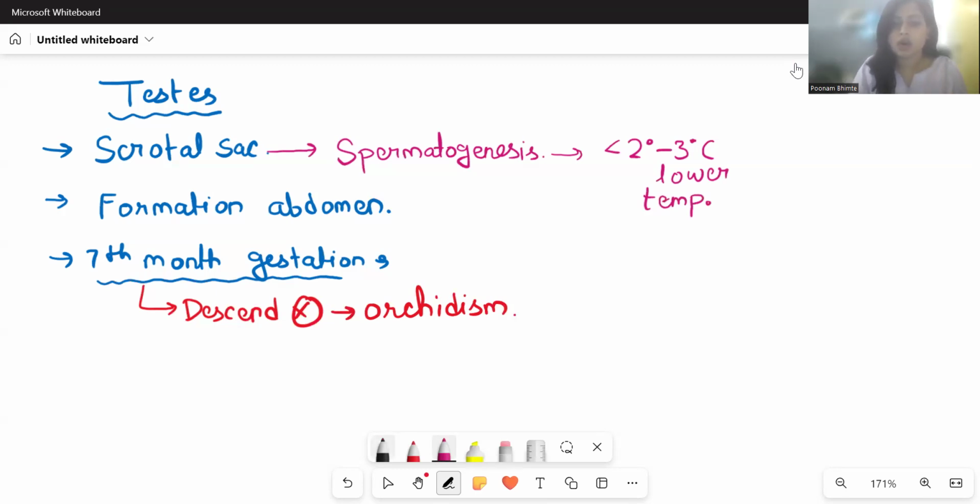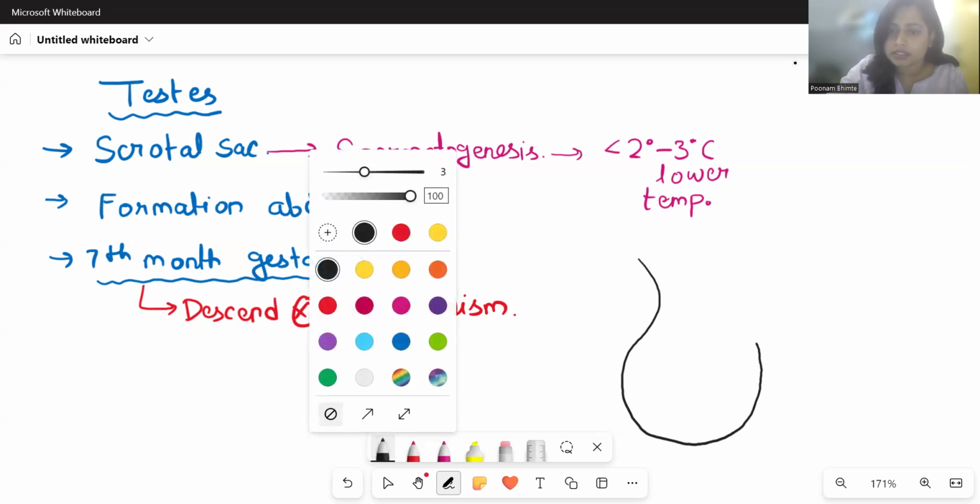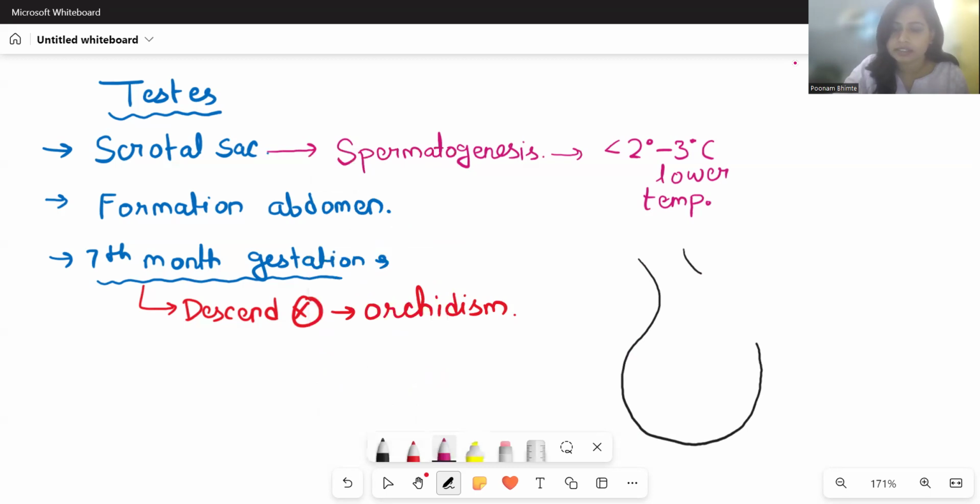See, now how is the testis present inside the scrotal sac? This is the scrotal sac, and this is a small canal. Inside here the testis will be present, like this. Now, this canal, with the help of which the testis is going to descend, is called the inguinal canal.